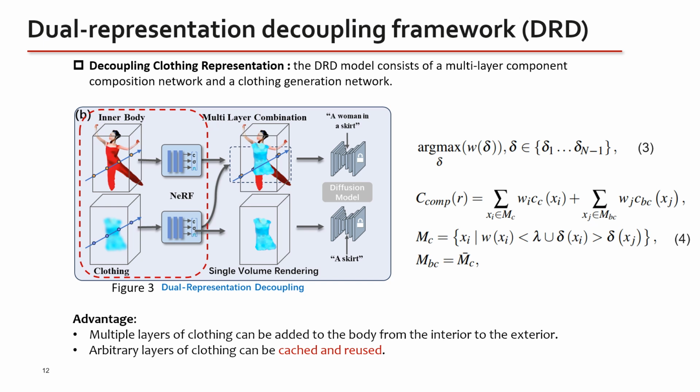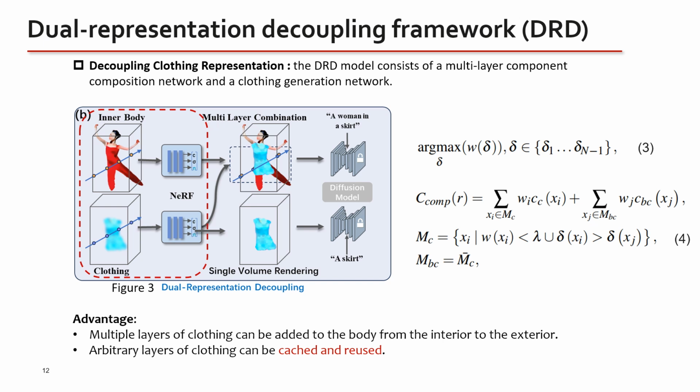The DRD model consists of a multi-layer component composition network and a clothing generation network. As shown in the red box of figure 3, we decouple the representation of clothing and human body by using N NeRF instances. During the training of the clothing component at the Nth layer, we take the density of the sampling point with the largest weight in the first N-1 layers as the combination density of the first N-1 layers.